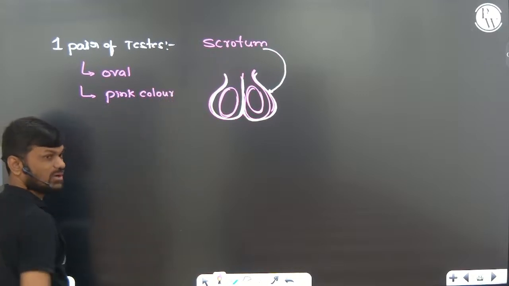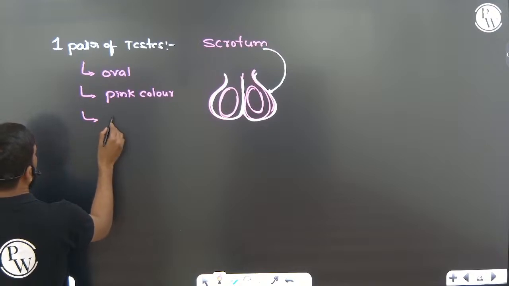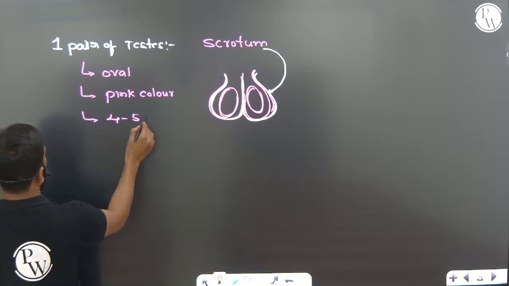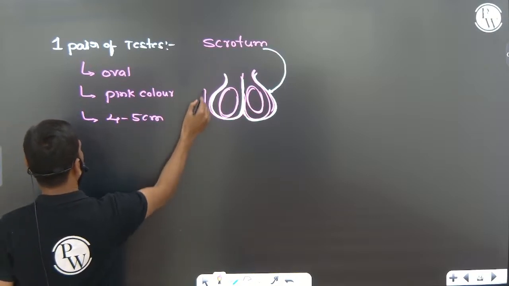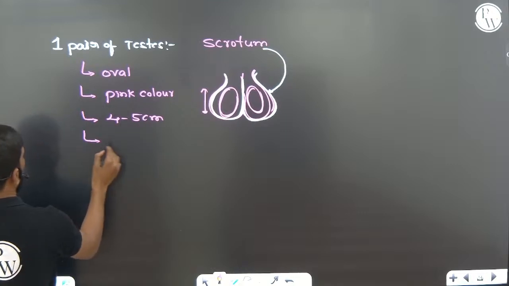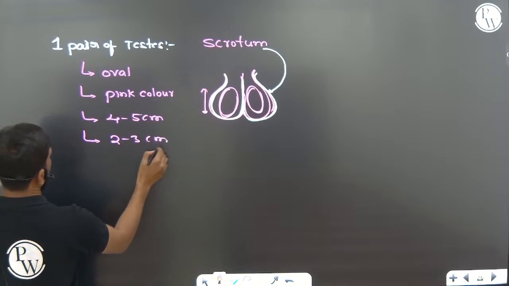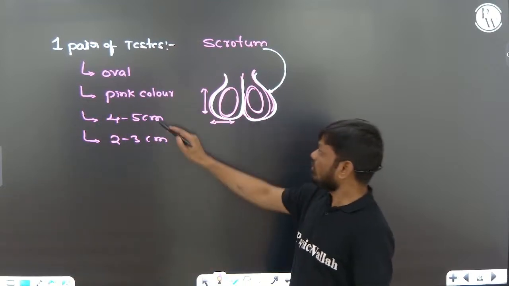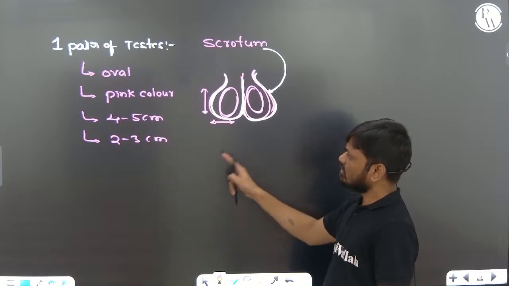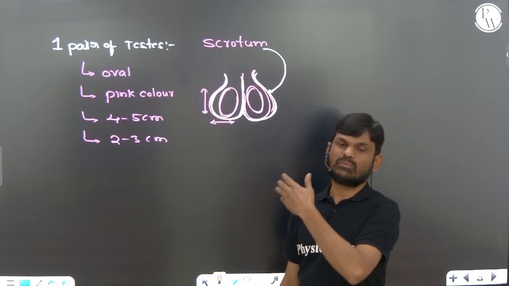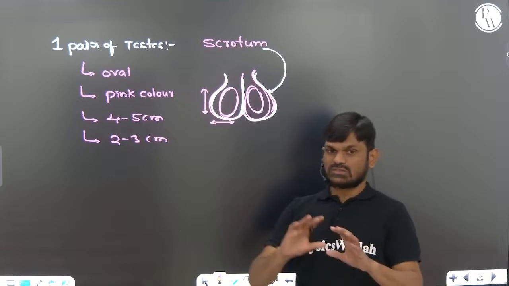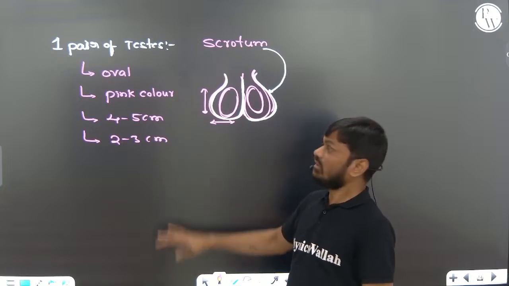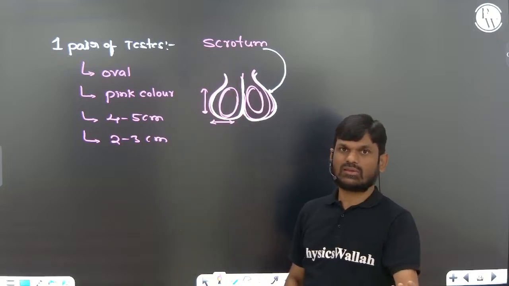Pink color, oval shape. The length of the testis is 4 to 5 centimeters, and the width is 2 to 3 centimeters. Sometimes they ask questions based on morphology: which of the following is not related to the testis, or which is incorrect, or which is correct.